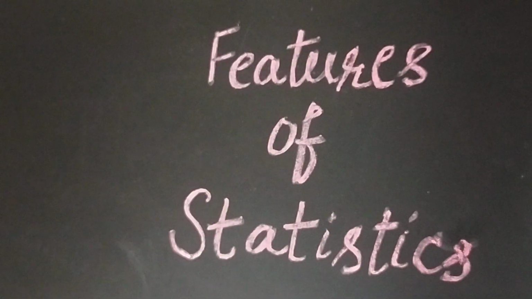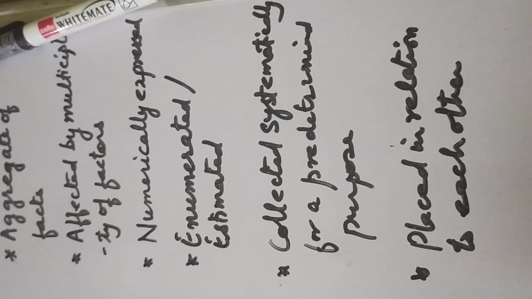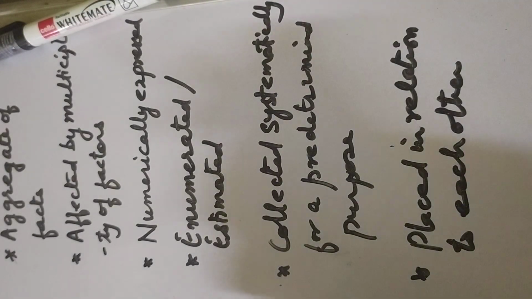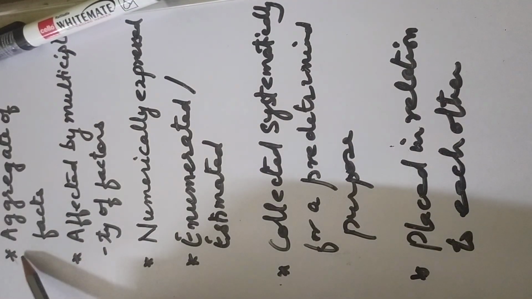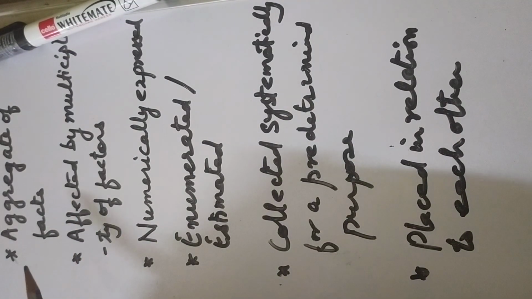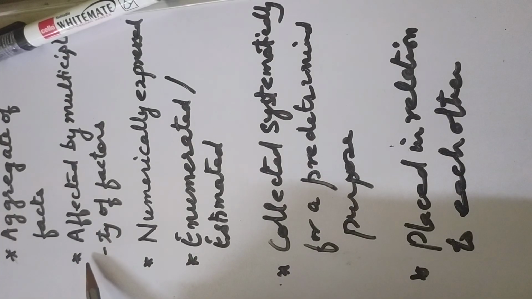So today we will discuss the features of statistics. So these features are: statistics must be aggregate of facts. Then next is statistics are affected by multiplicity of factors. Next is statistics are numerically expressed.